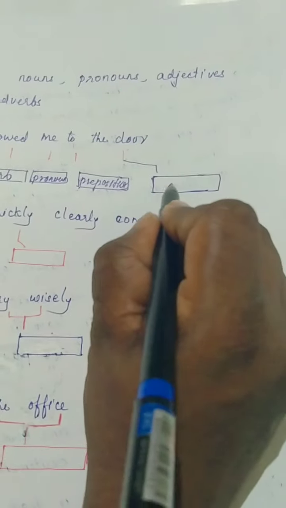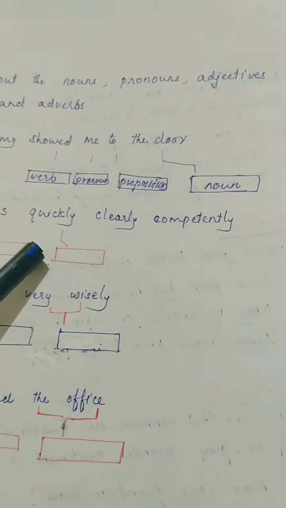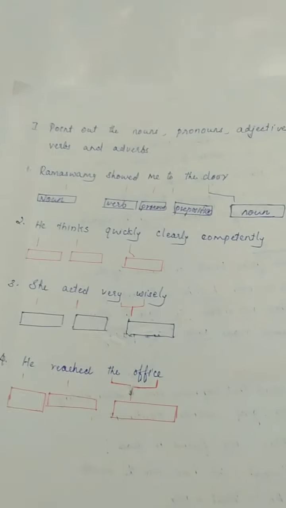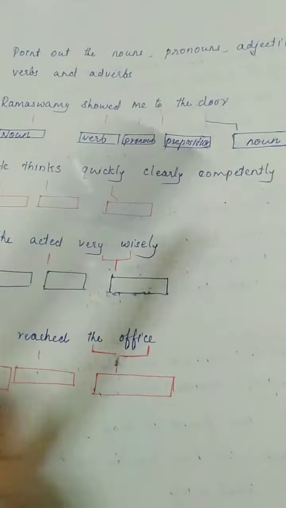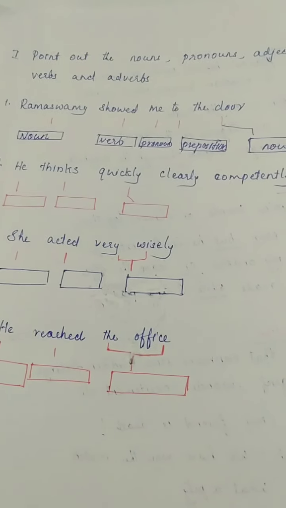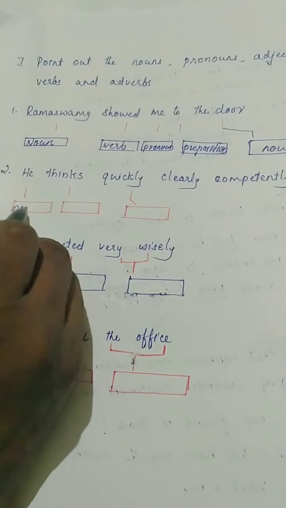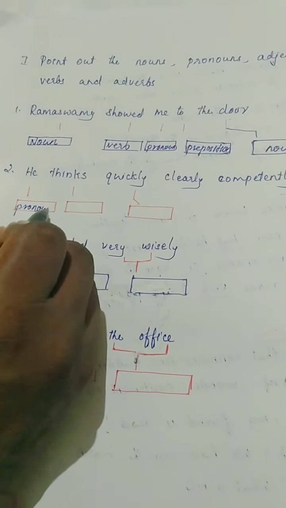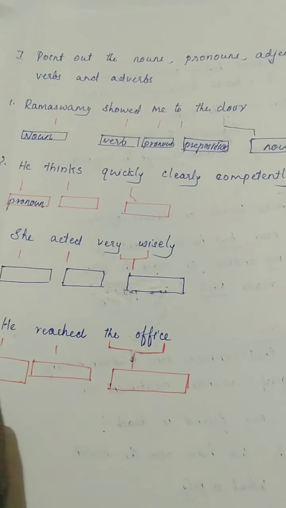The door, also a noun. He thinks quickly, clearly, competently. What is he here? It is a pronoun. Thinks. What is thinks here?